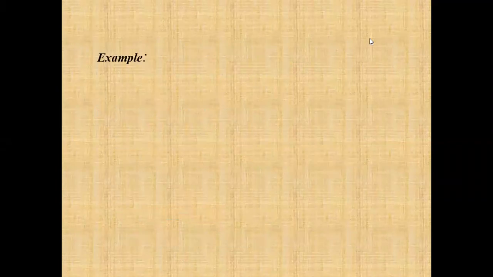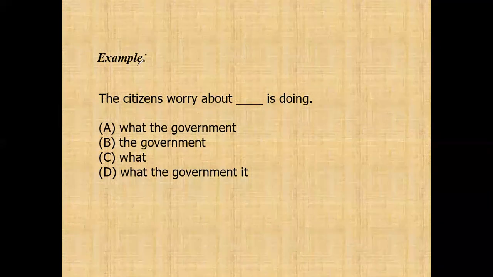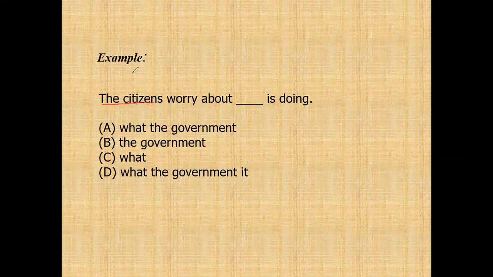Look at this example. "The citizens worry about blank is doing." The citizens is the subject, worry is the verb, and there is a preposition, about.